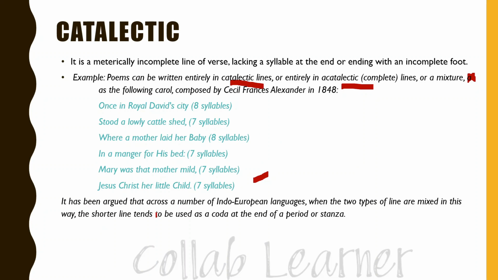It has been argued that across a number of Indo-European languages, when the two types of lines are mixed in this way, the shorter line tends to be used as a coda at the end of a period or stanza. So these are incomplete lines of a verse, and these are termed as catalectic in English literature.